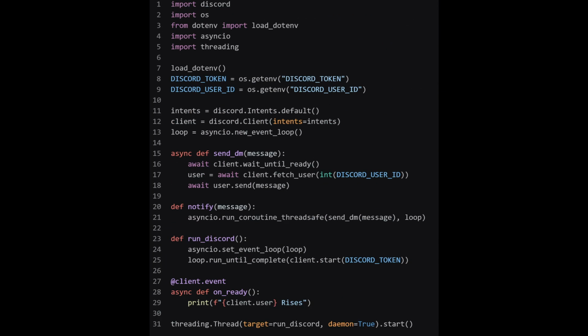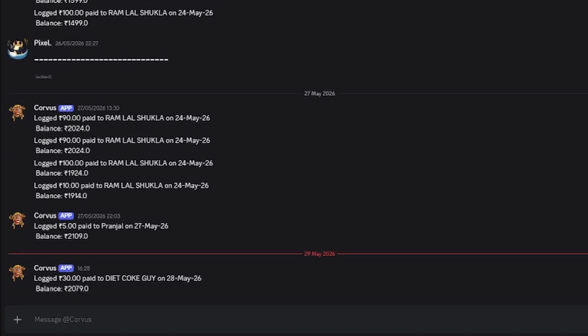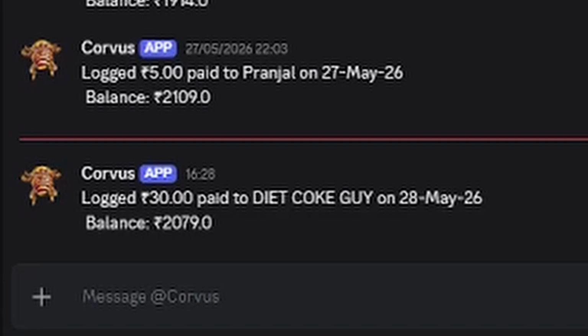Oh, I also made a Discord bot, which basically as soon as Notion records the entry, it sends me a DM message saying that the bot has logged 30 rupees paid to the Diet Coke guy on this date, and now you're even more poor than before.